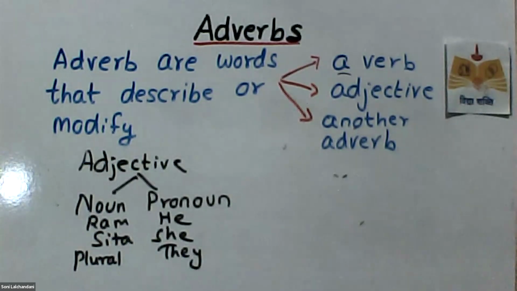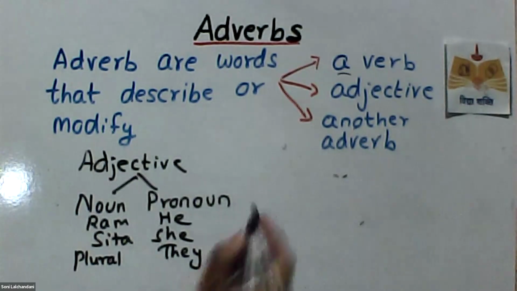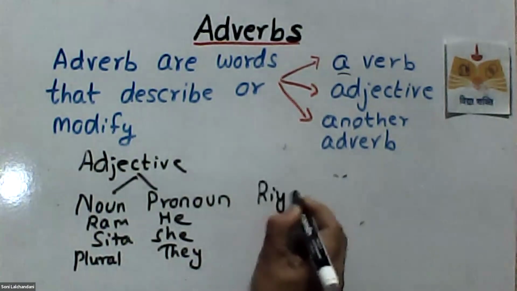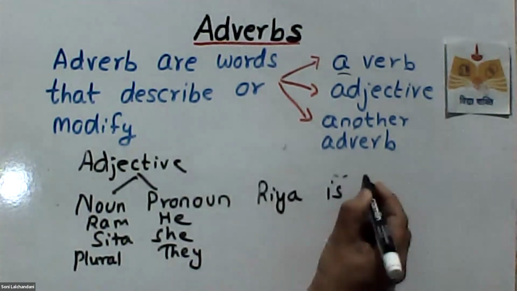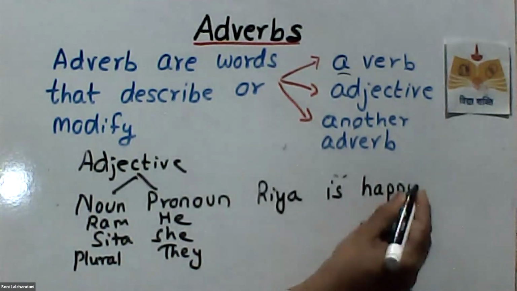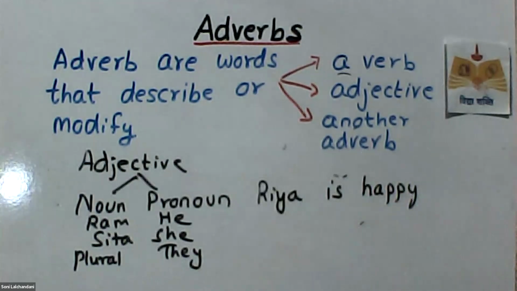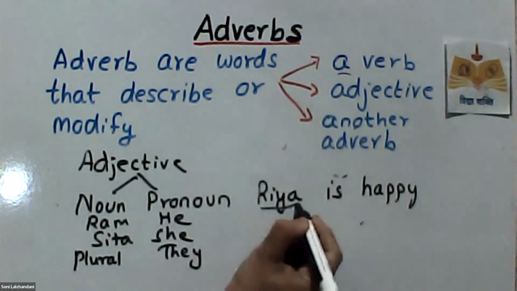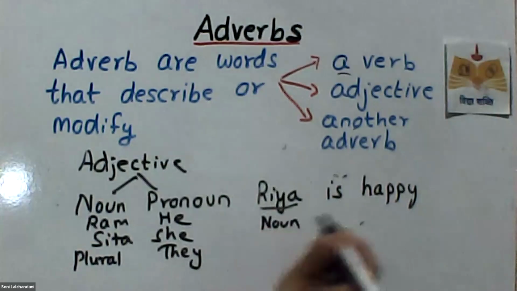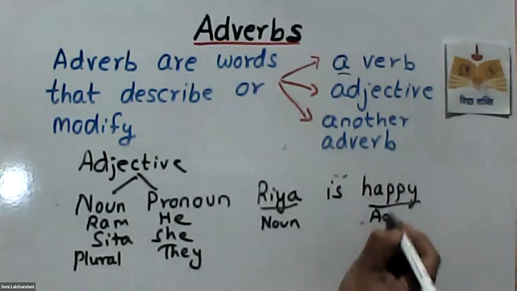No doubts, right? So when I say Ria is happy, now you are just knowing that Ria is happy. Over here I'm talking about Ria, which is a noun, and happy, which is an adjective.